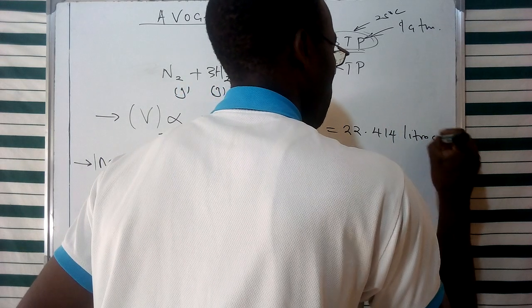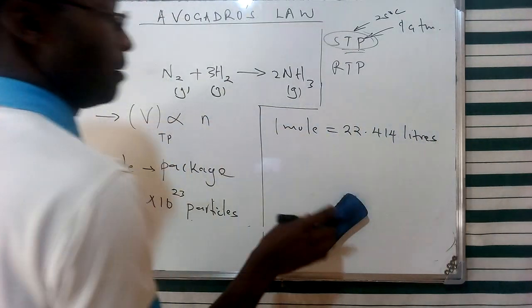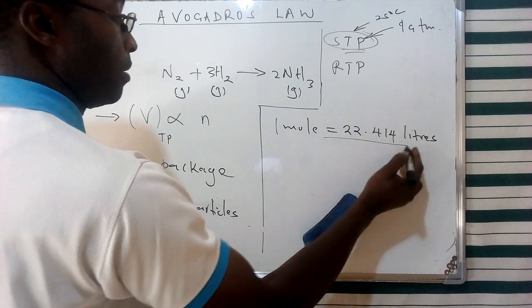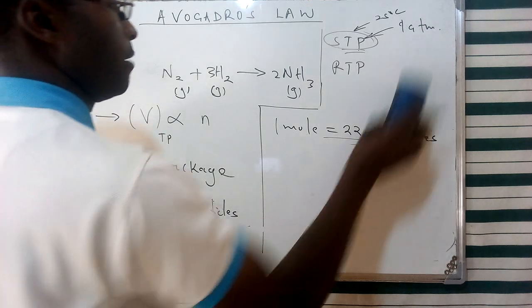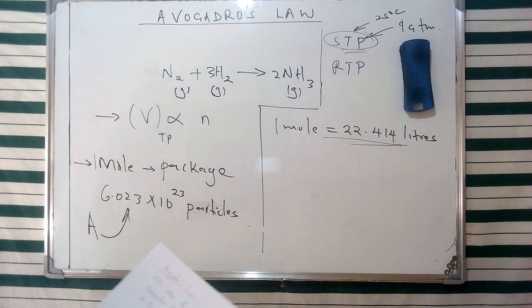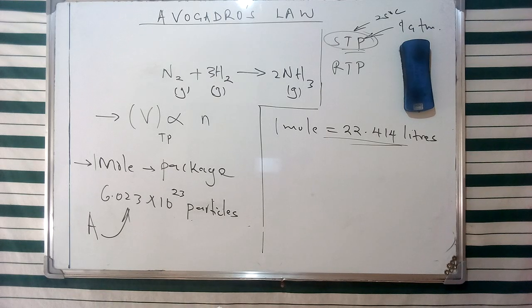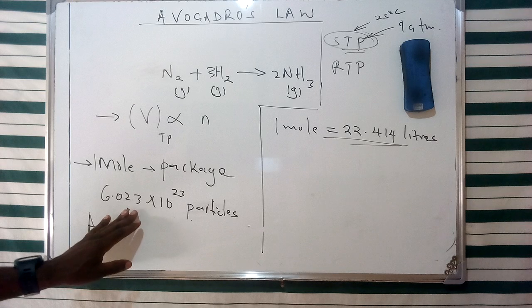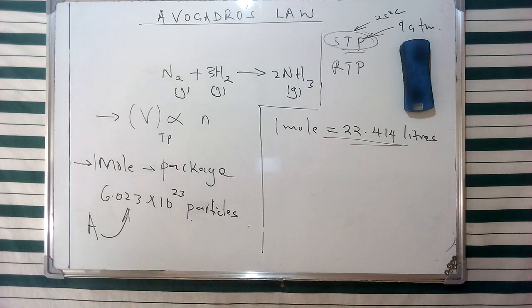So whenever we talk about a reaction taking place under standard temperature and pressure, we're going to bear in mind that this refers to this specific volume. Any 1 mole of a gas sample is going to consist of this number of particles, as I've said. And this is applicable for all the gaseous mixtures or the pure gases that we're going to talk about, as we have said that we're going to treat gases in a general form.